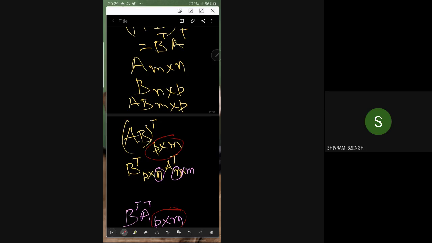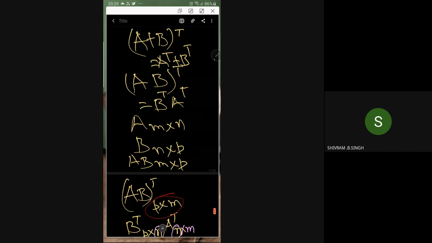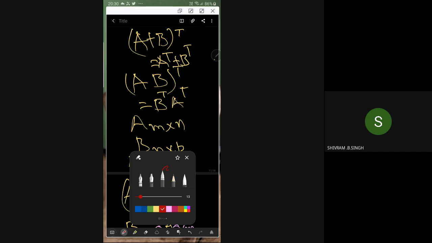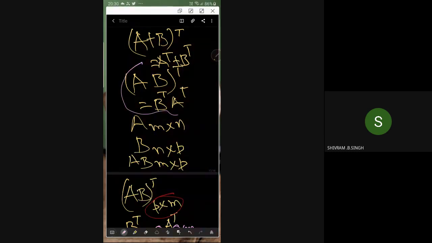If we say this property, there should be some meaning, otherwise it's of no use. So both are P by M matrices. Both are P by M matrices. Okay. So that is another property.